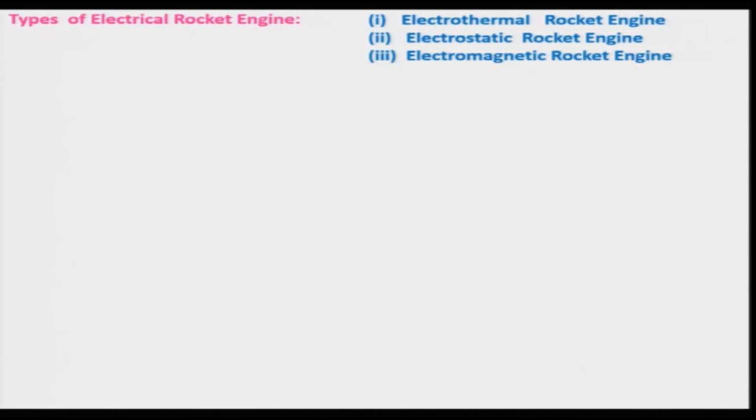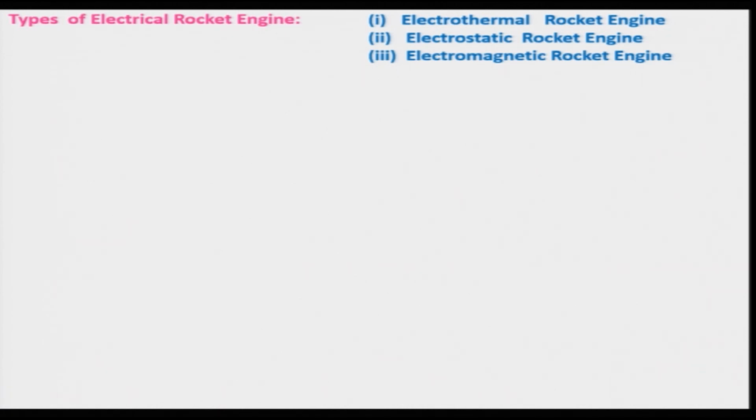How can this electrical energy be utilized? It is divided into three categories: one is the electrothermal rocket engine, another is the electrostatic rocket engine, and the third is the electromagnetic rocket engine.